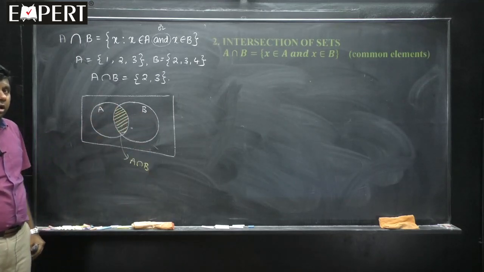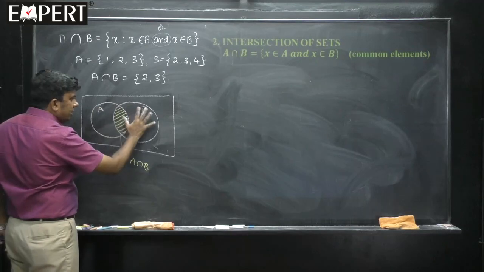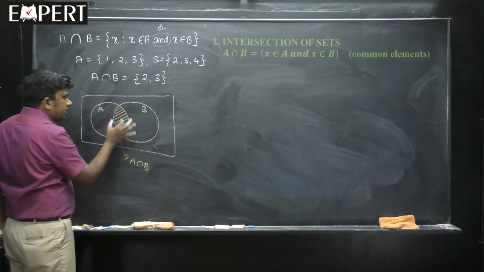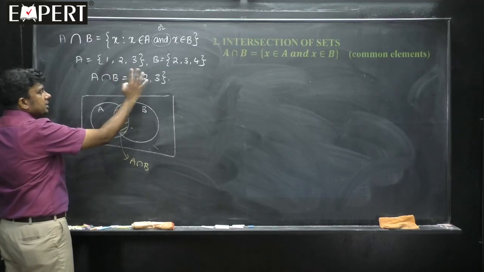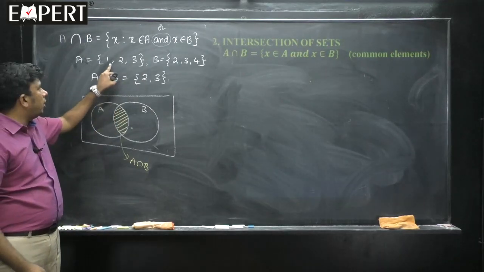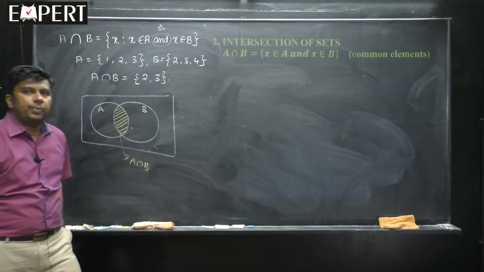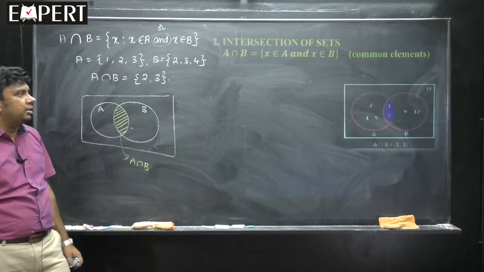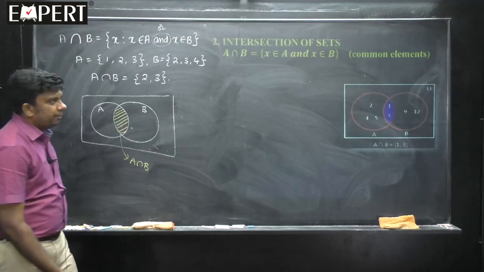You could recall union, where I shaded everything, all the elements I am taking, but intersection means only the common elements present I am going to consider. If you want A union B, the answer would have been 1, 2, 3, 4. Intersection is 2 and 3, that is all. Only the common elements.